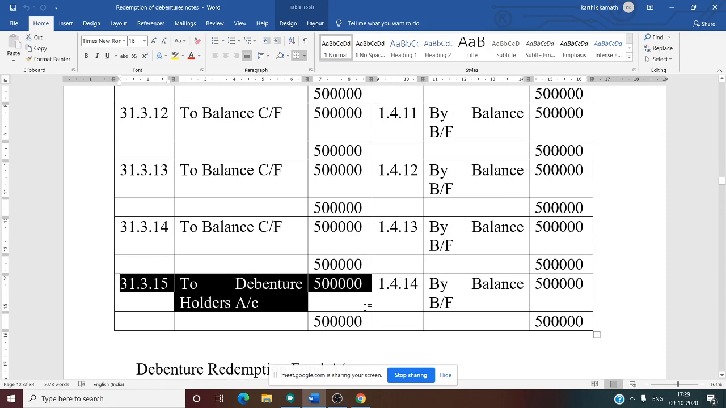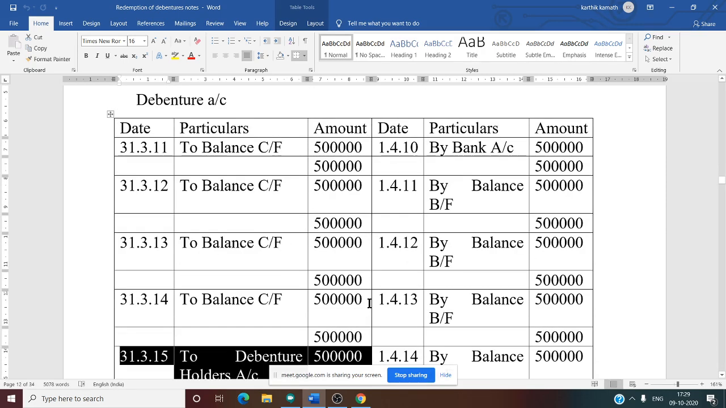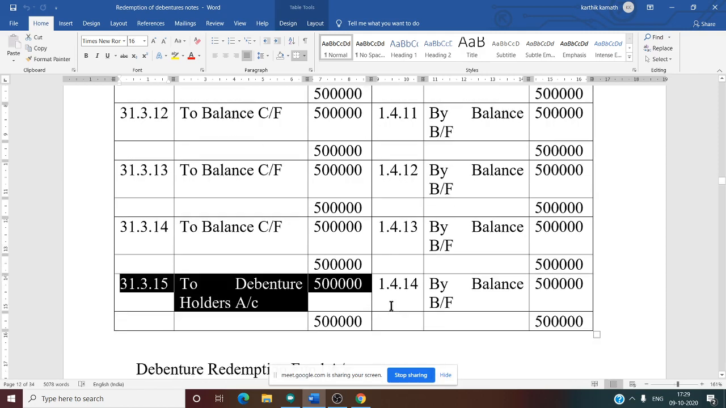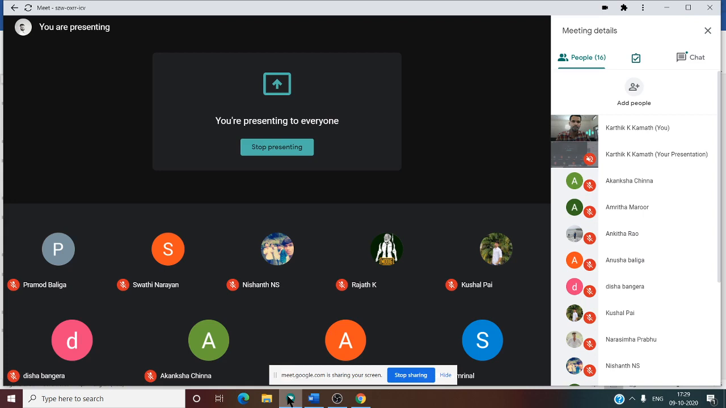So at the year end 31/3/2015 to debenture holder 5 lakh. So debenture account is closed. Debenture account is closed. So any doubt in debenture account now?